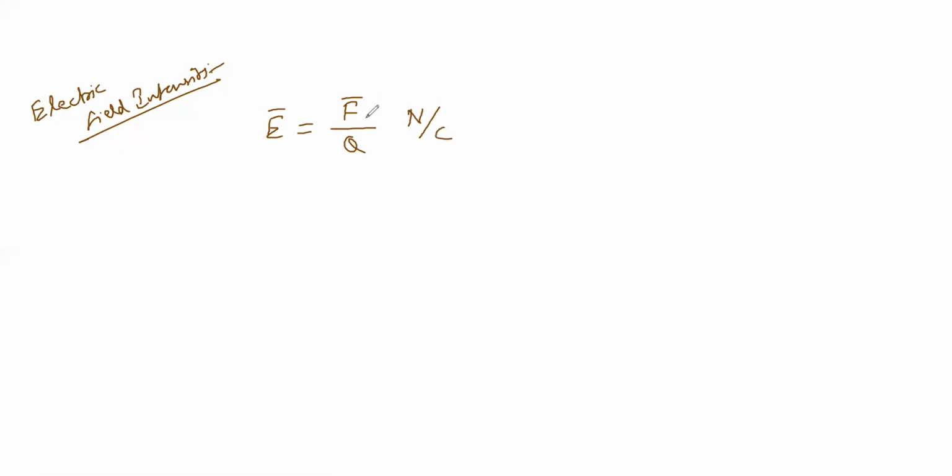Just by looking at the expression of the electric field intensity, we can write the units, or even write them in terms of other units. It is volt per meter. Force per unit charge is nothing but electric field intensity.